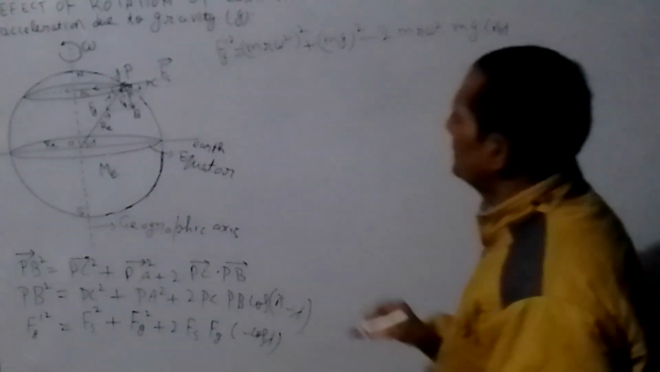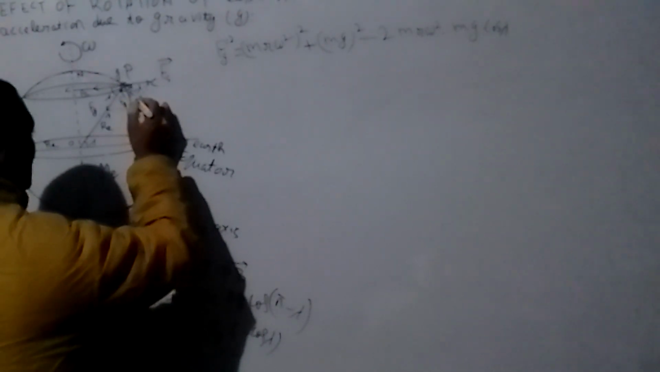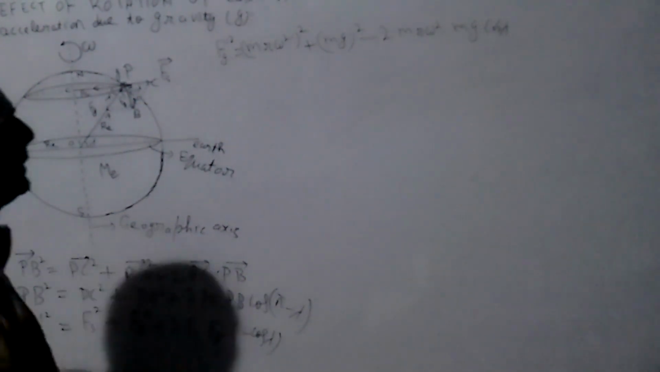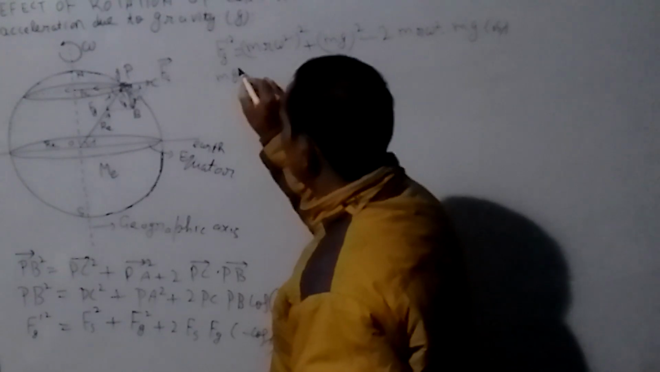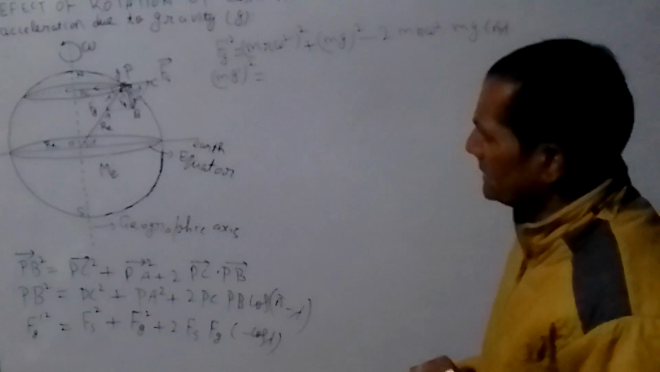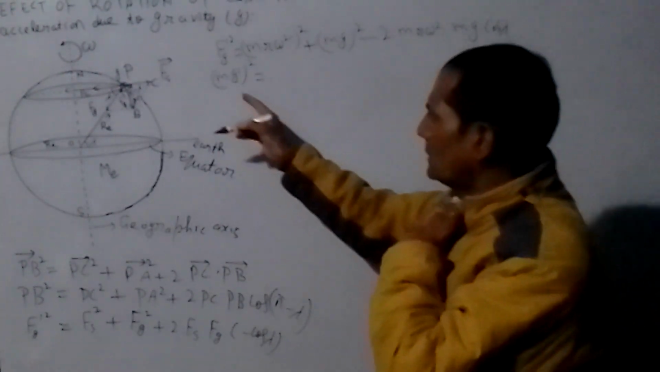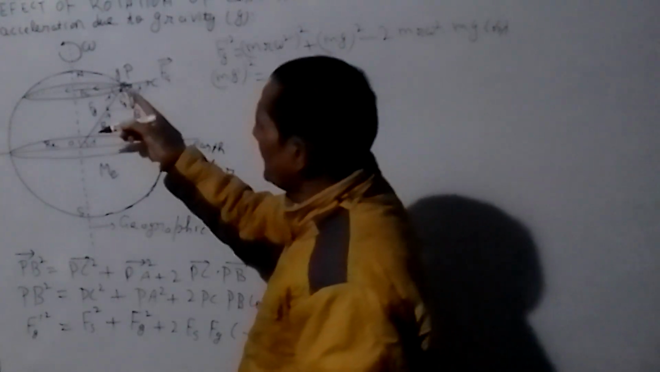Okay. So the net acceleration, the effective acceleration due to gravity, the acceleration due to gravity along PV, or the resultant acceleration, is g dash. Then F dash g is equal to (m g dash) whole square. The mass remains unchanged. Acceleration has changed from g to g dash. So write m g dash. g dash is the effective acceleration due to gravity at point P.